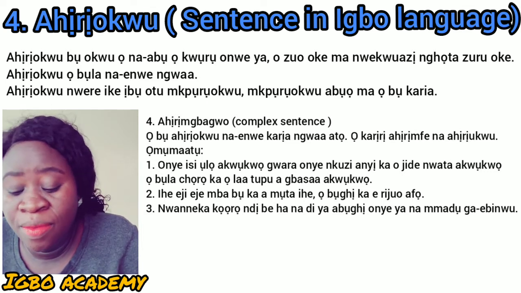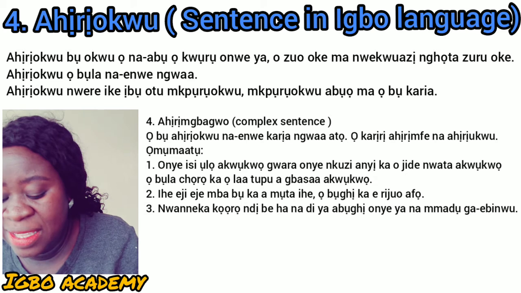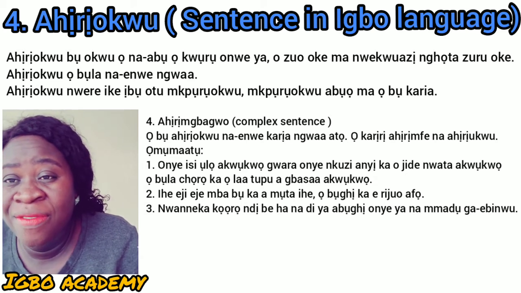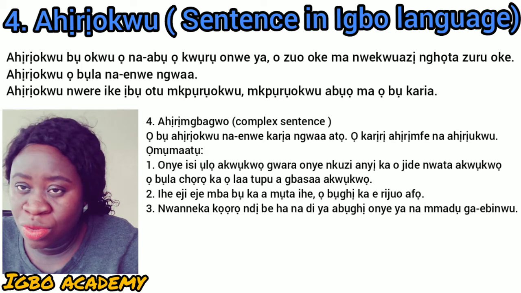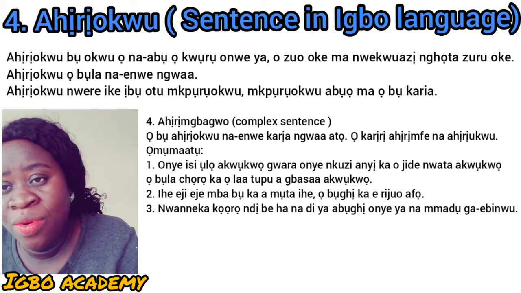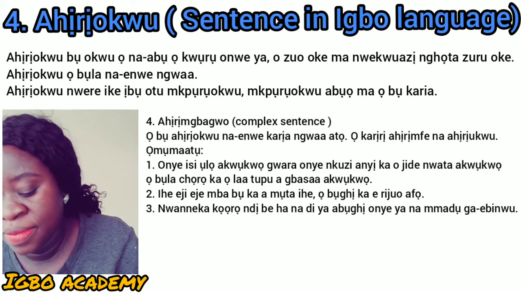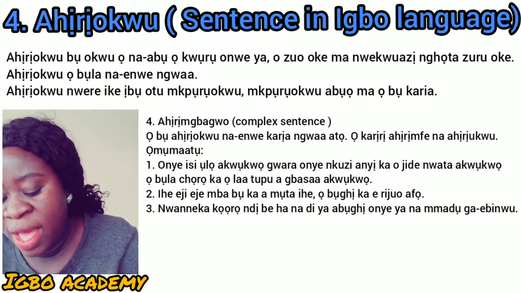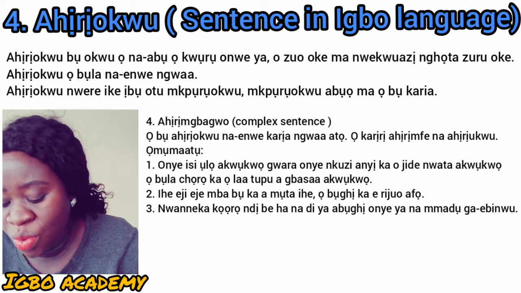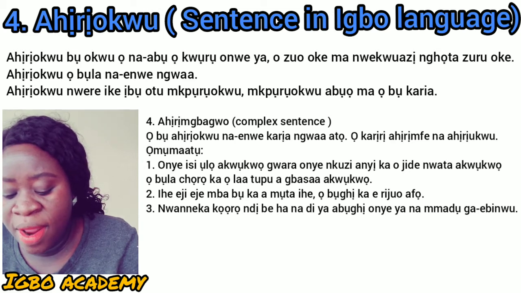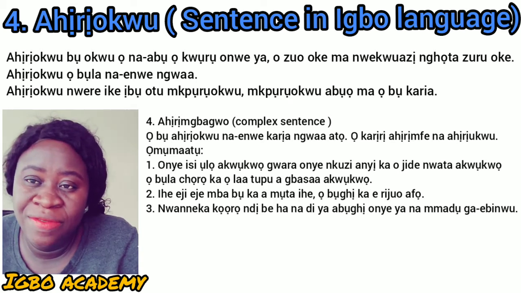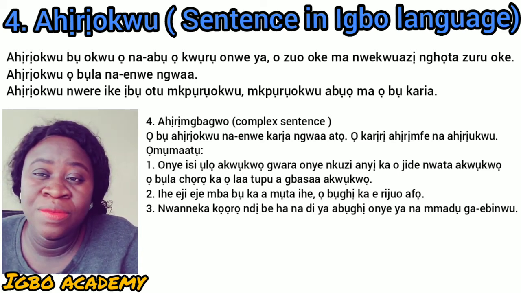So tell us about this Ahịrịokwu, which is a complex sentence that used to have more than 3 verbs. Remember, the simple sentence used to have more than 2, but the complex sentence used to have more than 3 verbs in it. Ọ bụ ahịrịokwu karịrị ahịrị mfe na ahịrị ukwu. So it has plenty verbs. You have a sentence with many verbs in it.